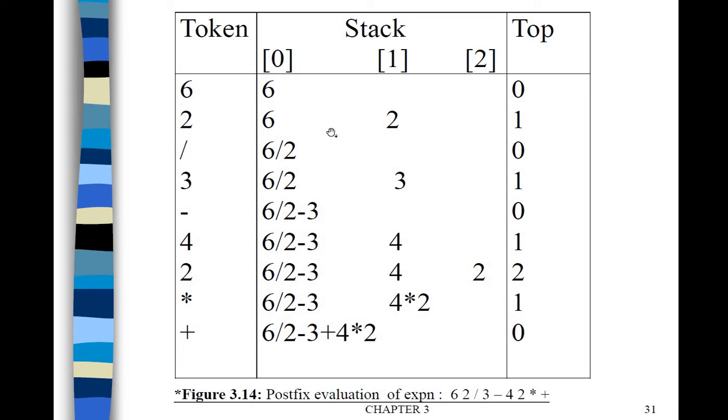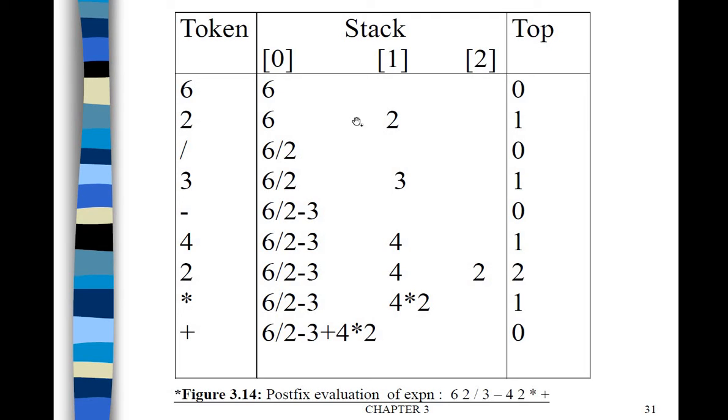Immediately the two topmost operands will be popped out from the stack, and the operation will be evaluated. So 6/2 will happen. After that, whatever the intermediate result is will be pushed onto the stack in the 0th location.